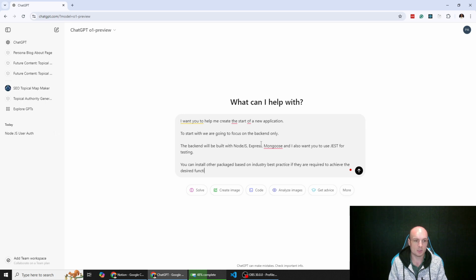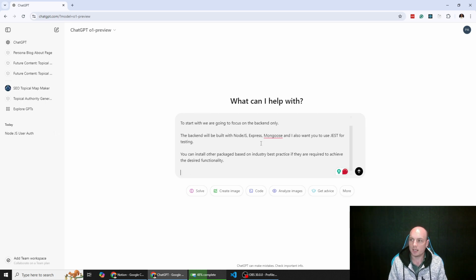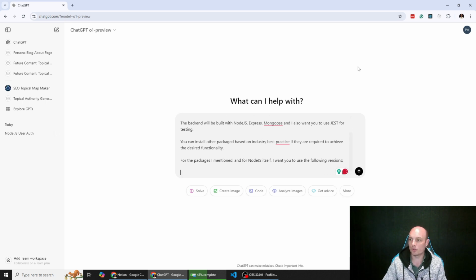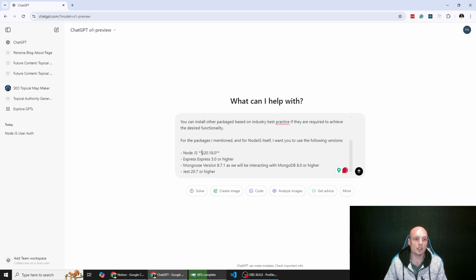desired functionality. Now, for the packages I mentioned and for Node.js itself, I want you to use the following versions. I'm going to specify the versions because ChatGPT is leveraging knowledge that exists on the internet, right? And potentially some of the content or knowledge that it has might be based on other versions of different applications or packages, I should say. We want to make sure that we're using these versions so that we get new and modern code.